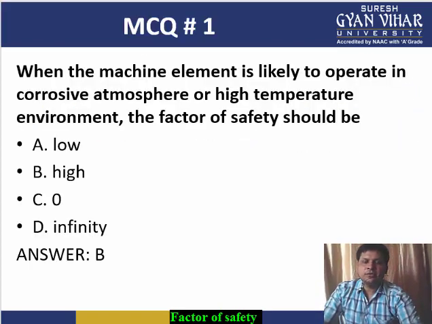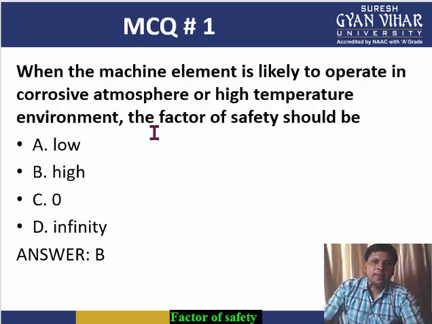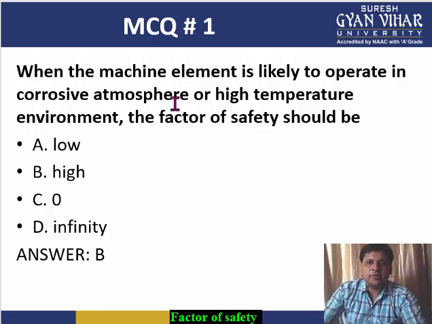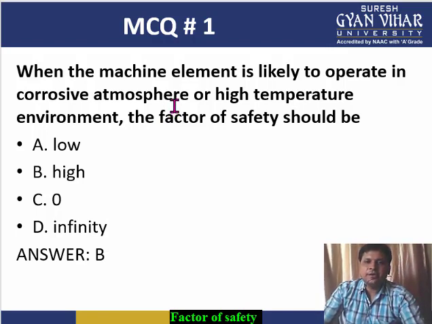Now some multiple choice questions. First: when the machine element is likely to operate in a corrosive atmosphere or high temperature environment, the factor of safety should be, as I have already discussed, taken high because the service condition is corrosive.